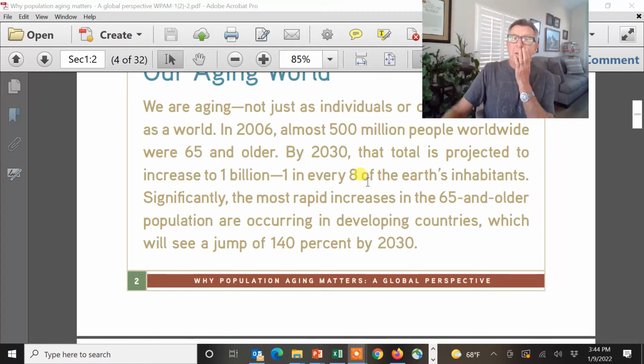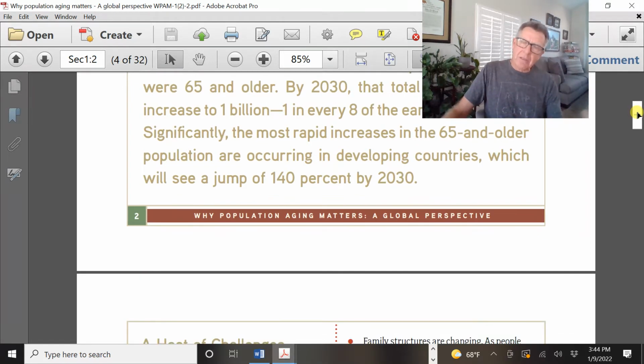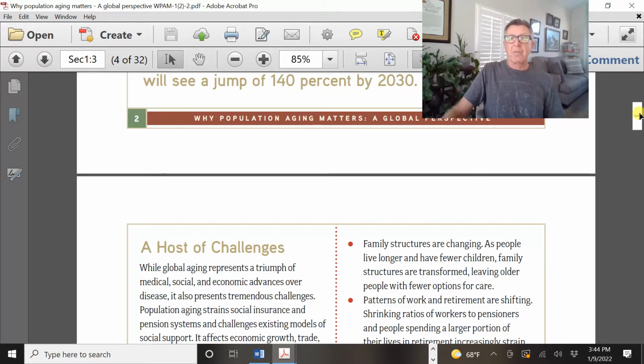1 in every 8 of Earth's inhabitants will be 65 and older. And we're going to see, on a percentile basis, naturally, if these numbers are going up mostly in older people and not so much in the other generations, that it's going to be a bigger piece of the pile, a higher percentile, right?